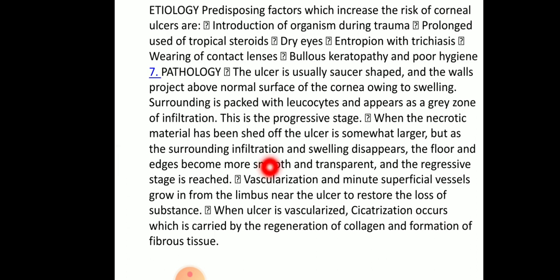Then vascularization occurs, and minute superficial vessels grow in from the limbus near the ulcer to restore the loss of substance. When the ulcer is vascularized, cicatrization occurs, which is carried out by the regeneration of collagen and formation of fibrous tissue.